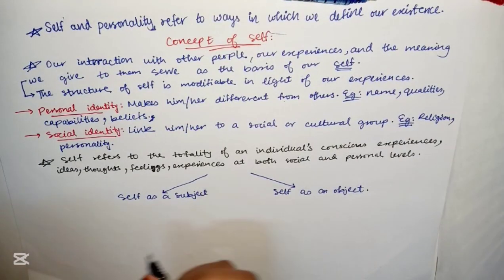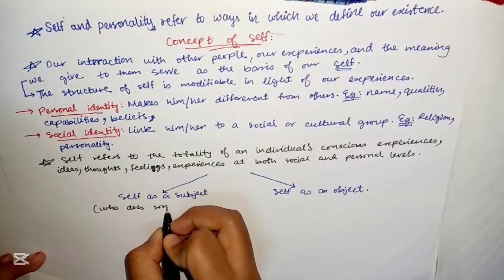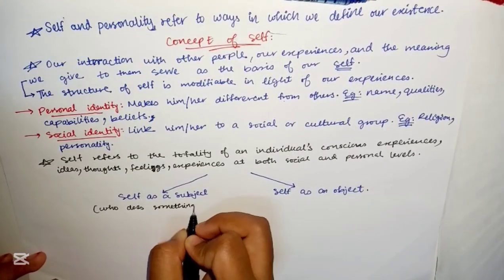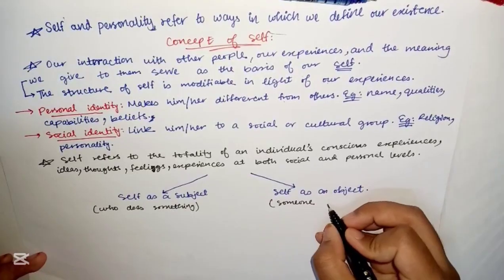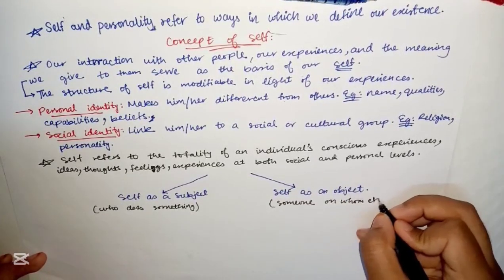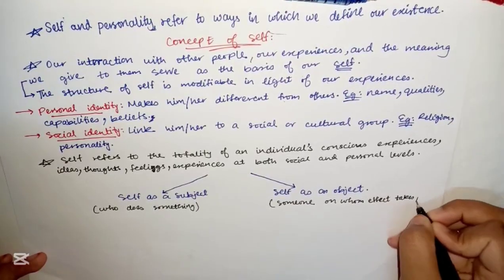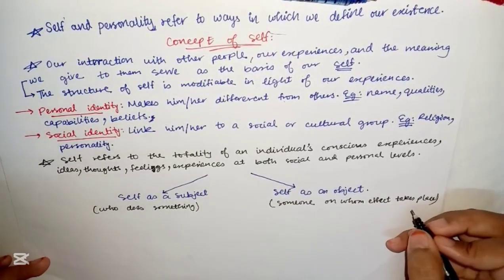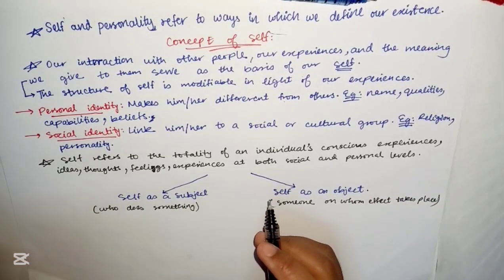The subject is someone who does something, and the object is someone on whom the effect takes place.